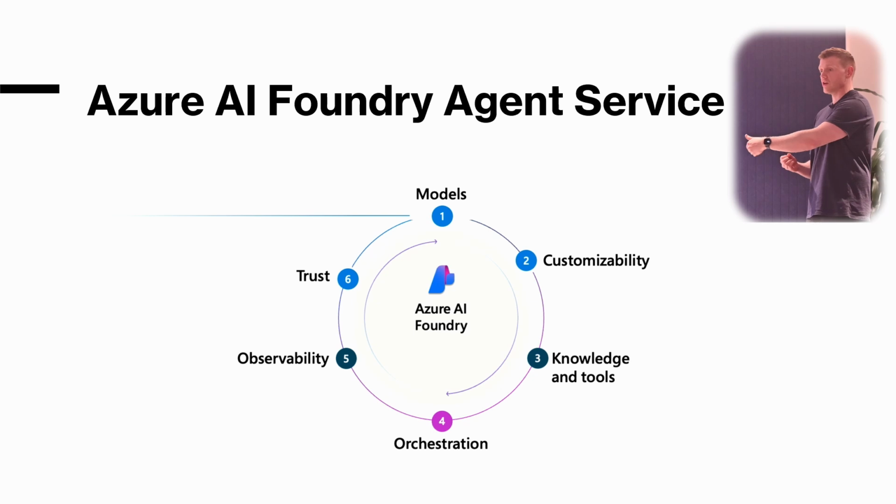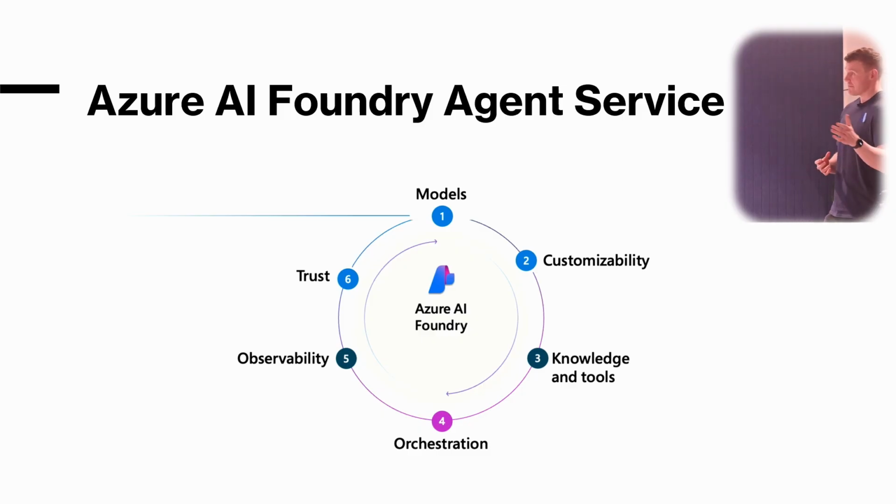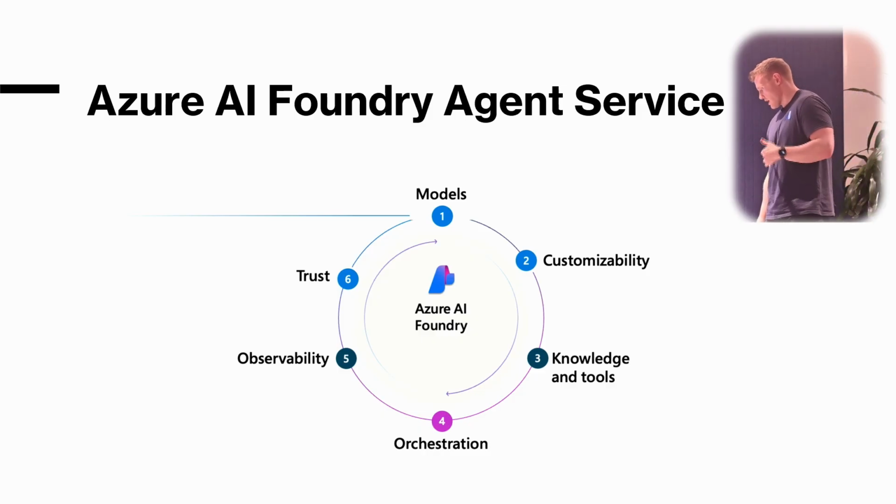You can connect to your knowledge stores, whether that's an Azure SQL database, Azure AI Search, or a knowledge store somewhere else. You can equip agents with tools to access knowledge that's within your business or in the real world. You can use orchestration to manage agent workflows, so you can have state updates, retries, and logging all through an orchestration layer.